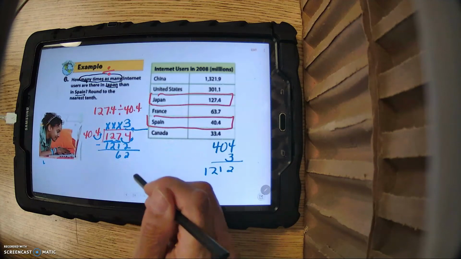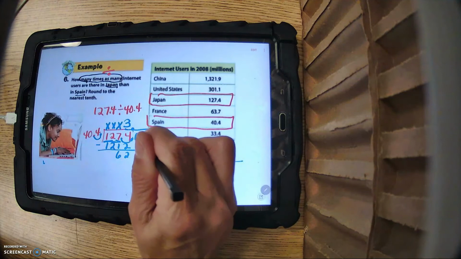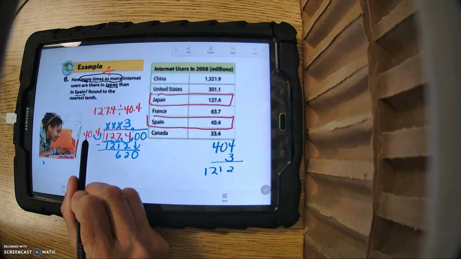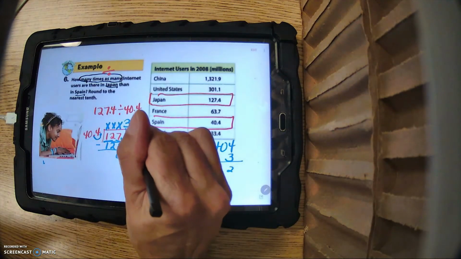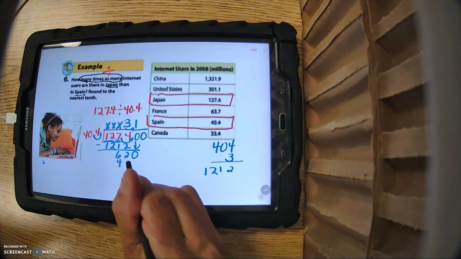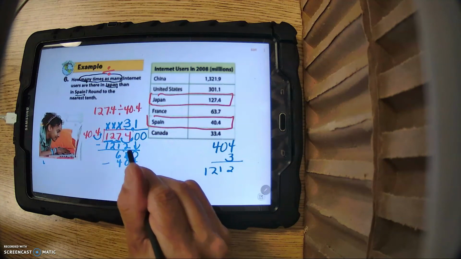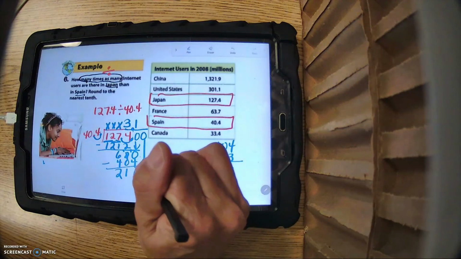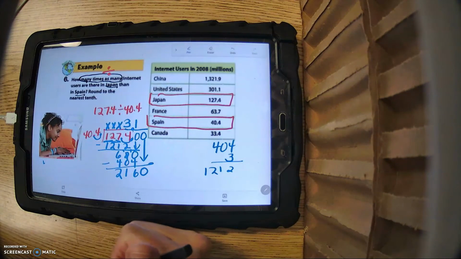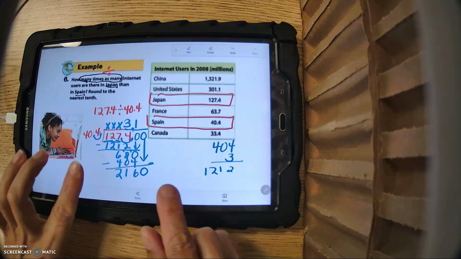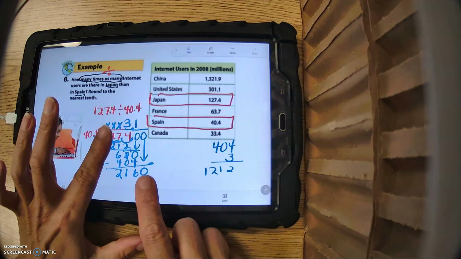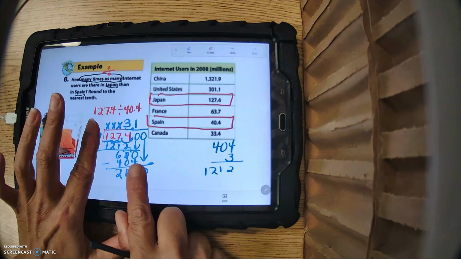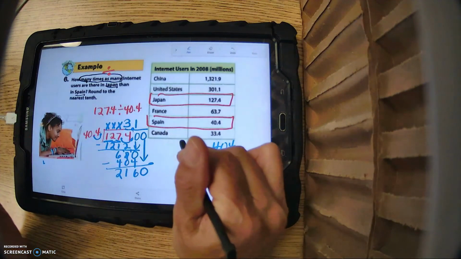So subtract, I get 62. Since I have a remainder, I need to add some zeros. So let's just keep adding zeros. All right, if I double this, it's going to be 800 and something. So I know it's only going to go in once. So subtract 404. That's where I'm going to have to borrow, it looks like. So 6, 1, 216. Still have numbers, so I'm going to have to add another 0. All right, so this is where I use that trick with the 2 fingers, or with my fingers. So I'm going to cover up 2 numbers here, cover up 2 numbers here. So 4 into 21. So I'm going to try 5.